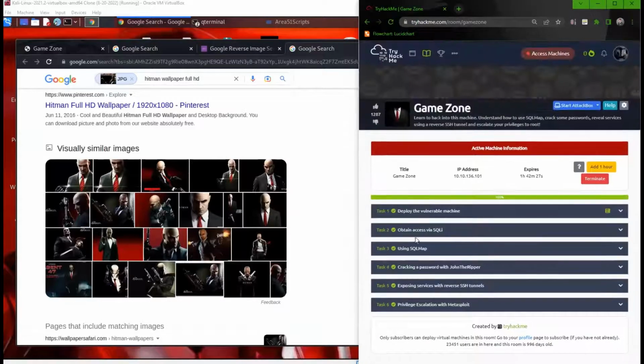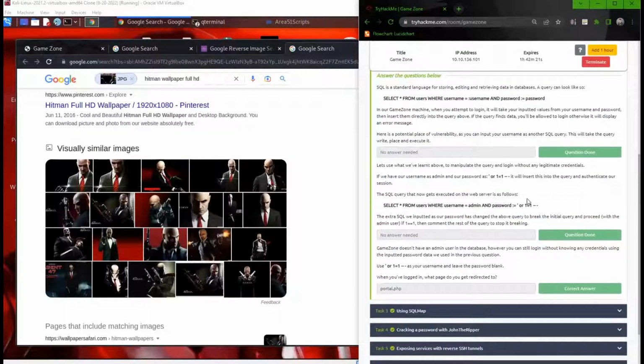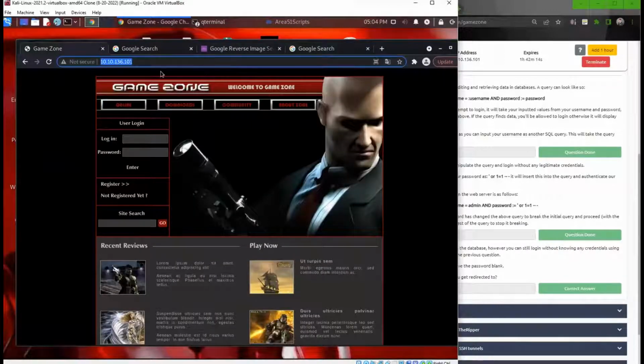All right, let's look at task 2, obtain access via SQLi. It gives you some commands here you can run for SQL injection. So if we go back to the site here, I just put in the IP address. Then we're going to enter commands so that we can get the information we need.